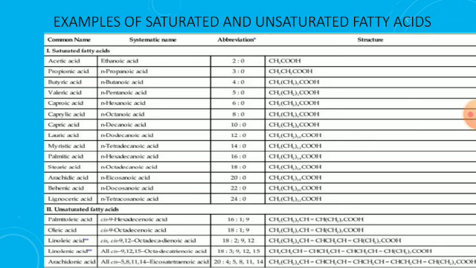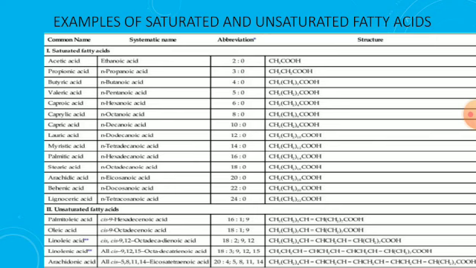Caproic acid is the 6 carbon saturated fatty acid and the systematic name is n-hexanoic acid. Caprylic acid is the 8 carbon saturated fatty acid and the systematic name is octanoic acid.